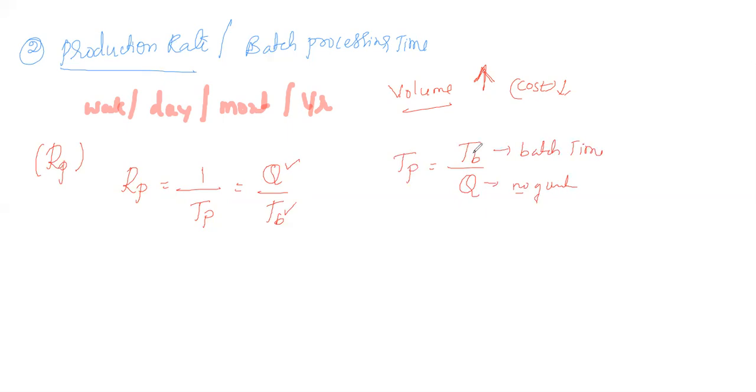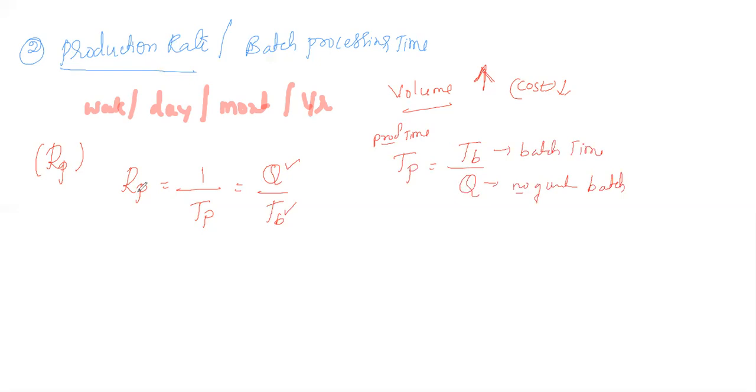So when we divide the batch time by the total number of units in that particular batch, the number of products or the number of units in that batch, we can find out TP, the production time. TP is nothing but the production time, and the reciprocal of the production time gives us the production rate. There is a relation between these two things.